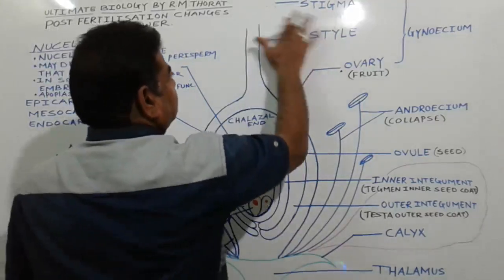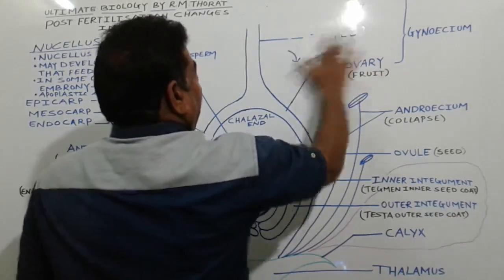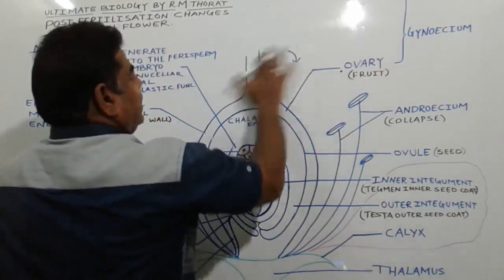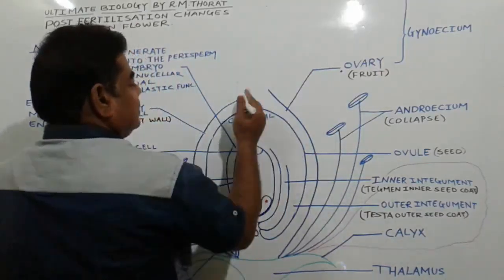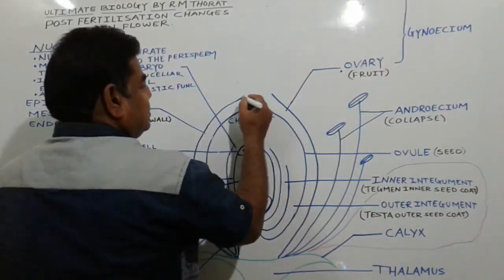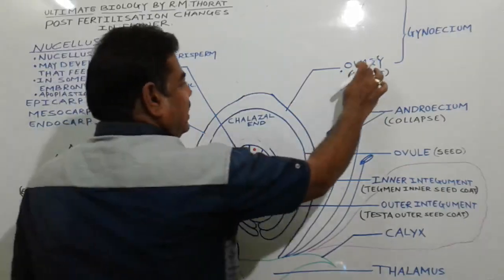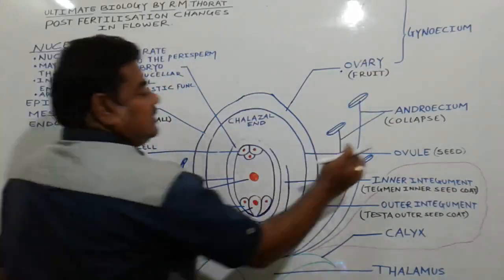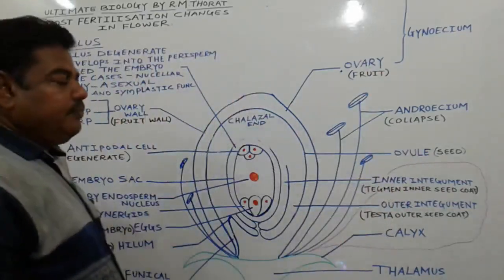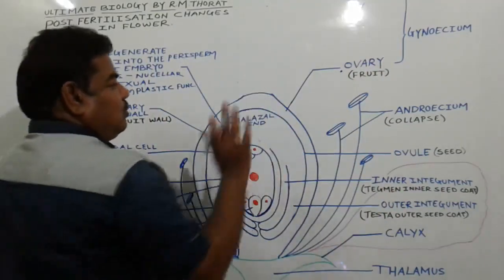After they collapse, only the ovary remains in the flower, and inside the ovary the ovule is present.